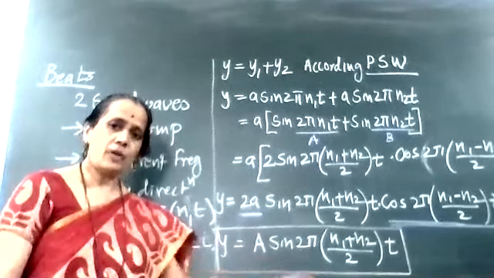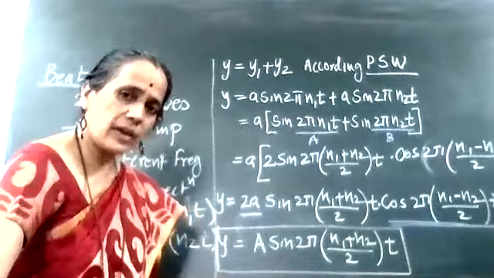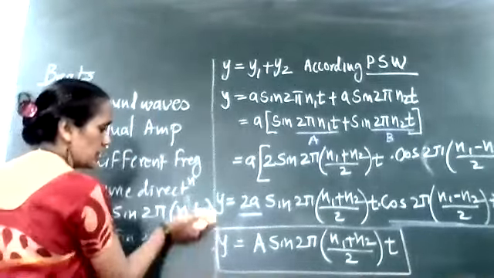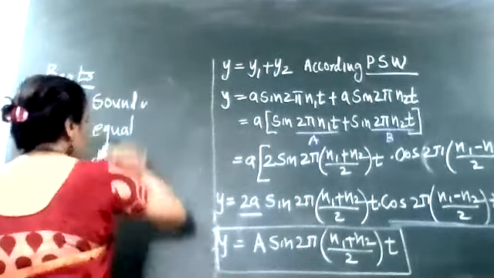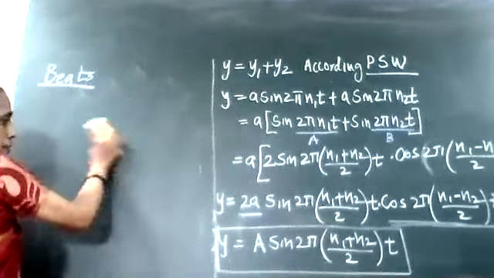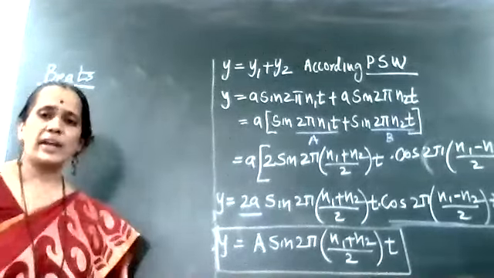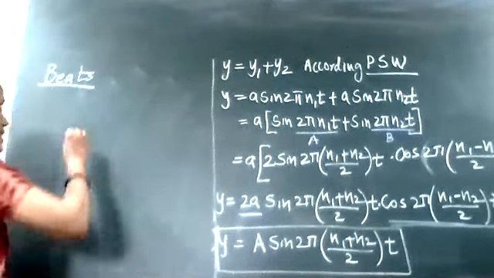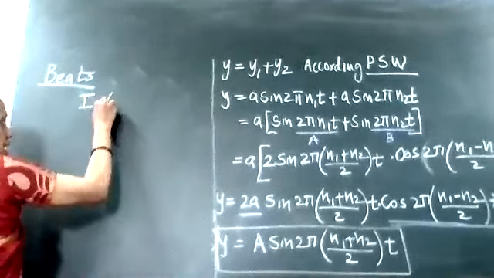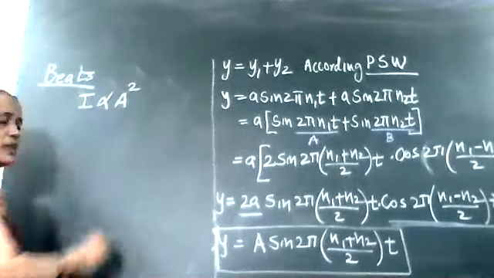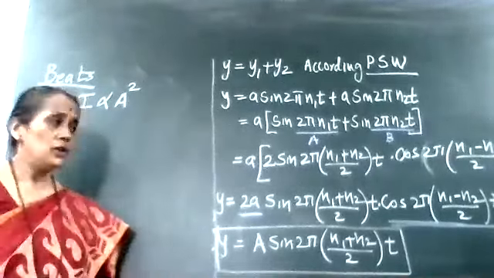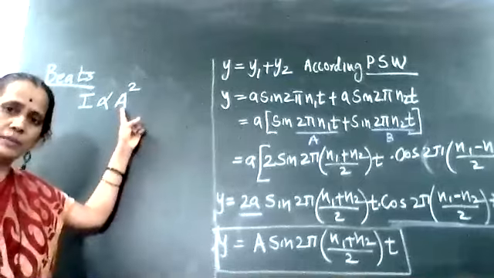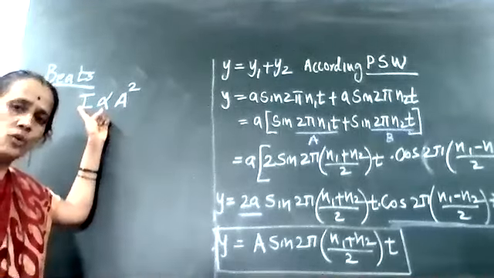Fine. Now when these waves get superimposed on each other, what I have told you is that we get the maximum intensity point and the minimum intensity point. And your intensity I is directly proportional to the square of amplitude. So if amplitude is maximum, then intensity is also maximum.